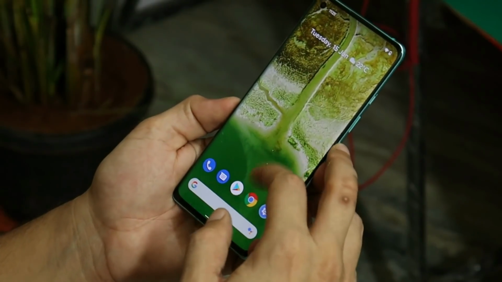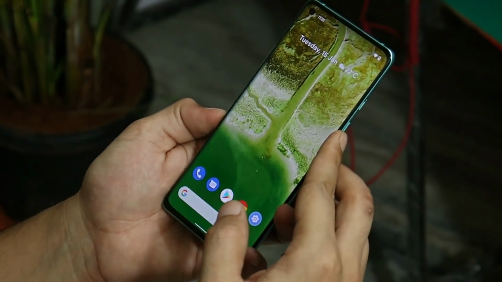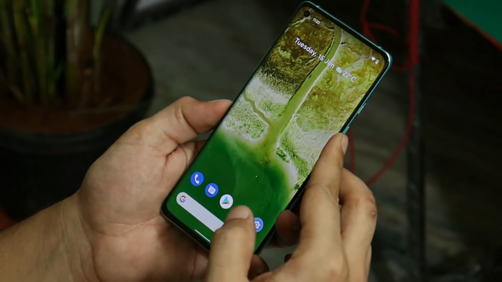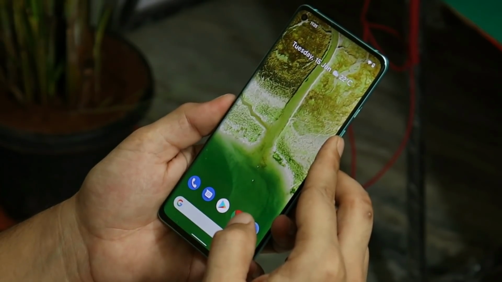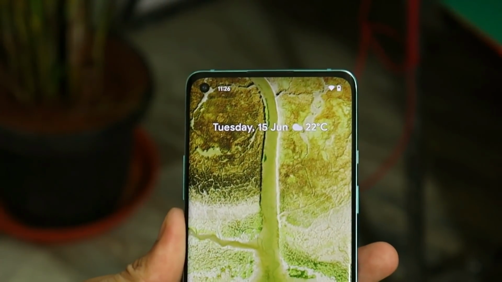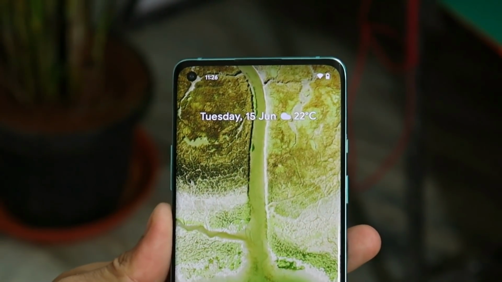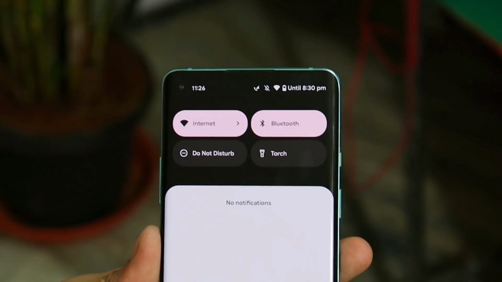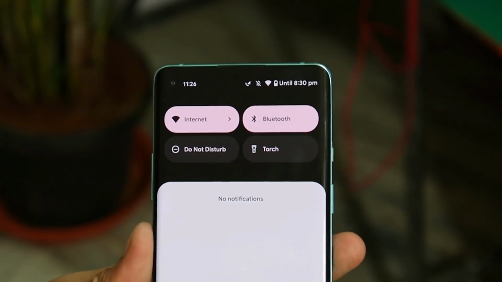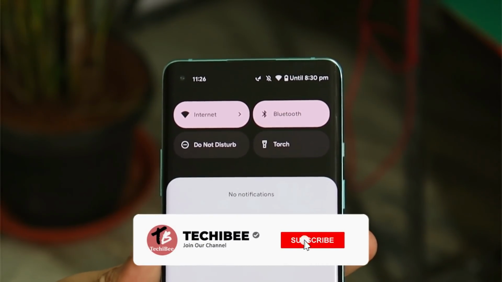I'm not going to cover all the features that come with Android 12. There are lots of videos available on YouTube. Though I'll be making a review video of Android 12 Beta 2 after testing a few more days on my Pixel 4a. If you take a look at the status bar, on Beta 2 we don't get to see the mobile network signal, but when you slide it down, you'll be able to see that. I'm not sure this is how it's meant to be on Android 12. And guys, as it's not a final build, we might get to see more changes in that.